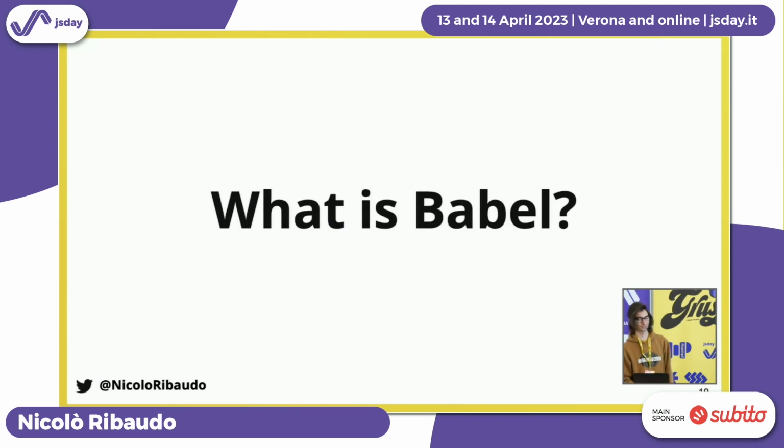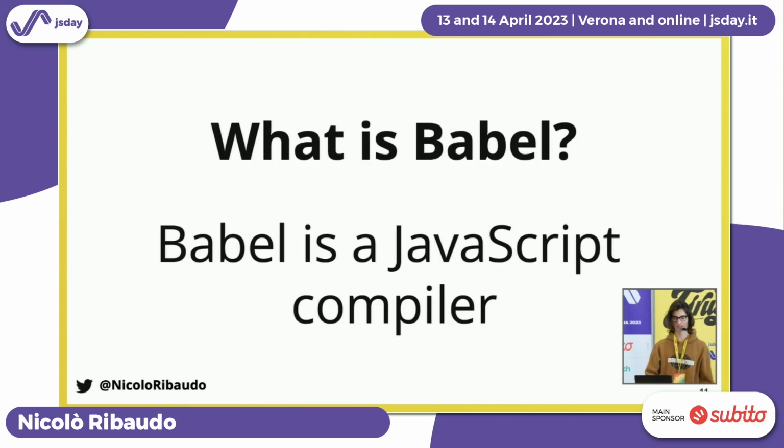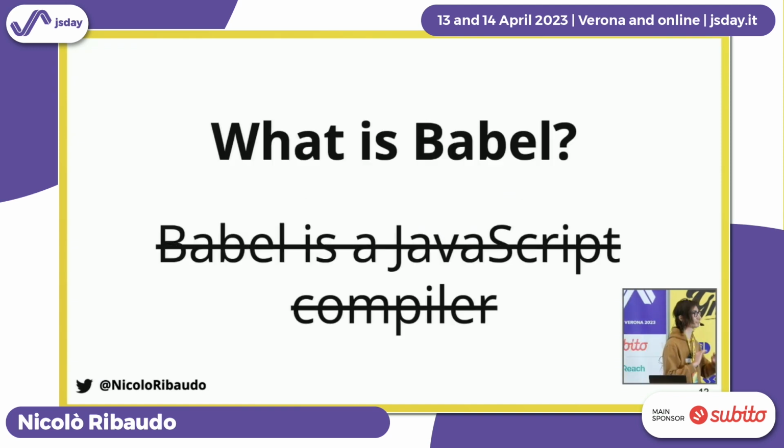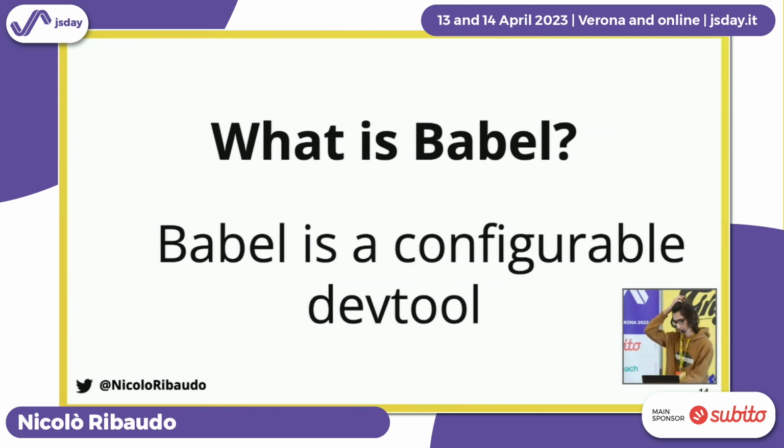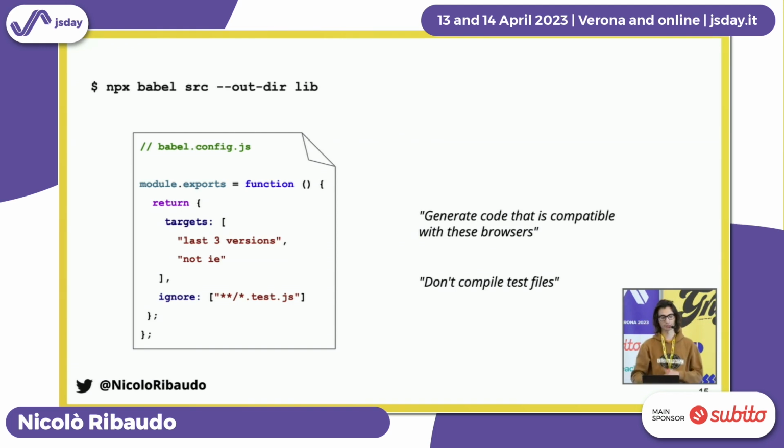Chapter 1, Introduction. So all my talks about Babel always start with this slide. What is Babel? And usually the answer is Babel is a JavaScript compiler, except that it doesn't matter at all for this talk. Babel is a build-time dev tool, and it's a configurable dev tool. So you can run Babel, and Babel loads some configuration file that can affect how it compiles your code. So for example, you can define some target browsers and a bunch of stuff.